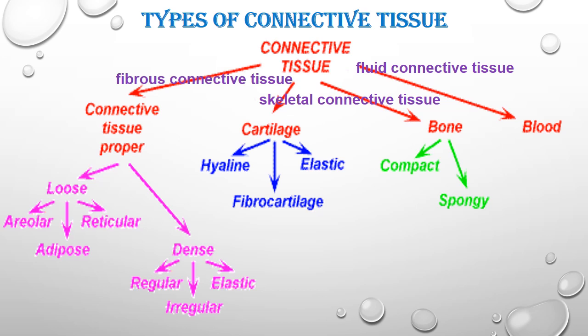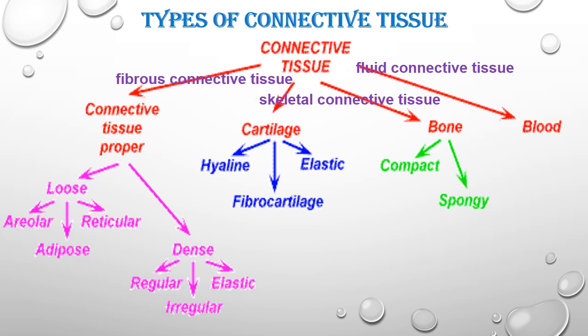Loose and dense are based on the cytoplasm or matrix. If the matrix is thin, it is called loose connective tissue. If the matrix is thick, it is called dense connective tissue. Dense connective tissue is again divided into regular, irregular and elastic dense connective tissue proper.